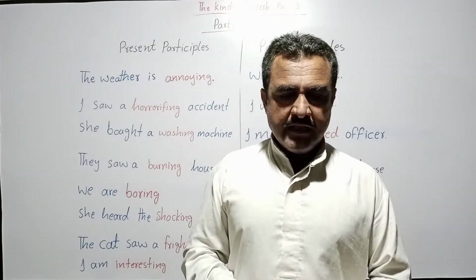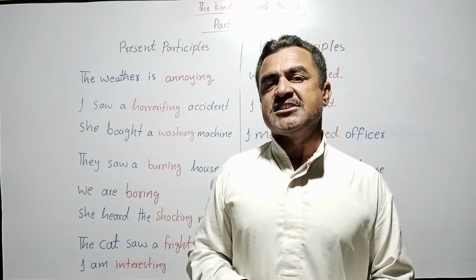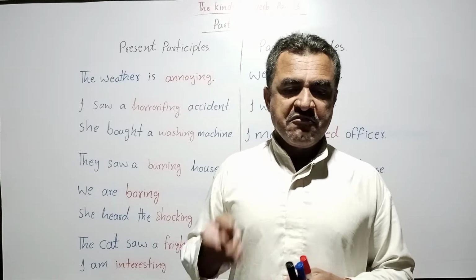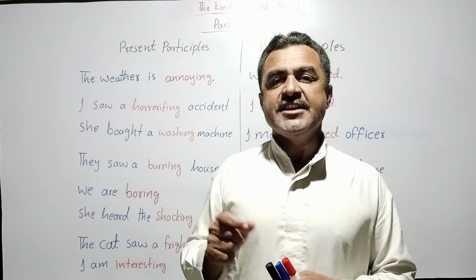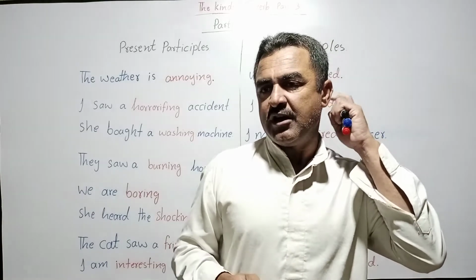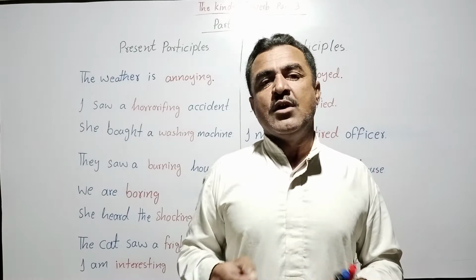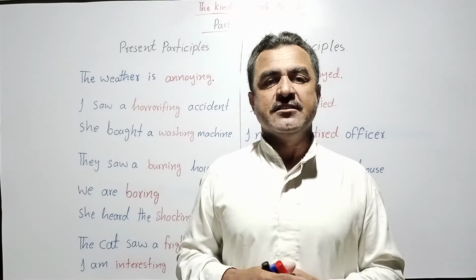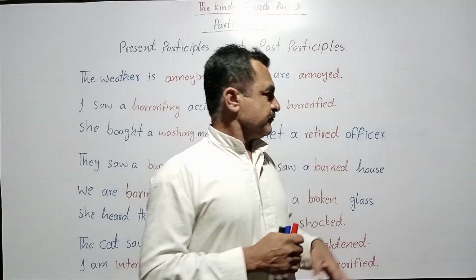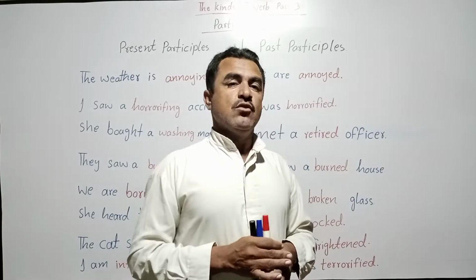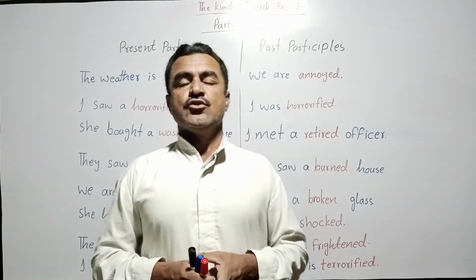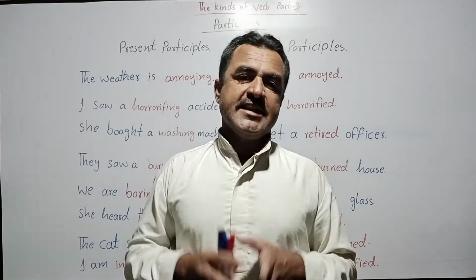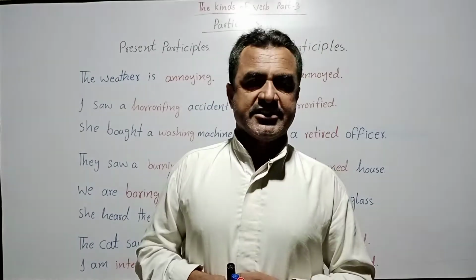The difference between the present participle and past participle is that when we put -ing with the first form of the verb and it works as an adjective in a sentence, it is a present participle. And when it comes to the past participle, whenever the third form of the verb acts as an adjective, it is a past participle.